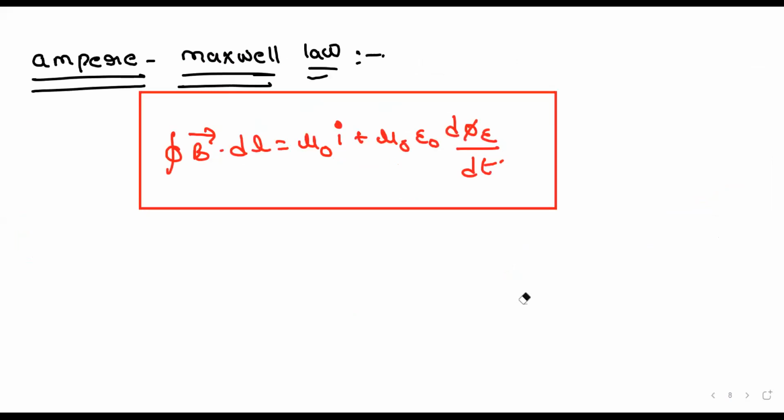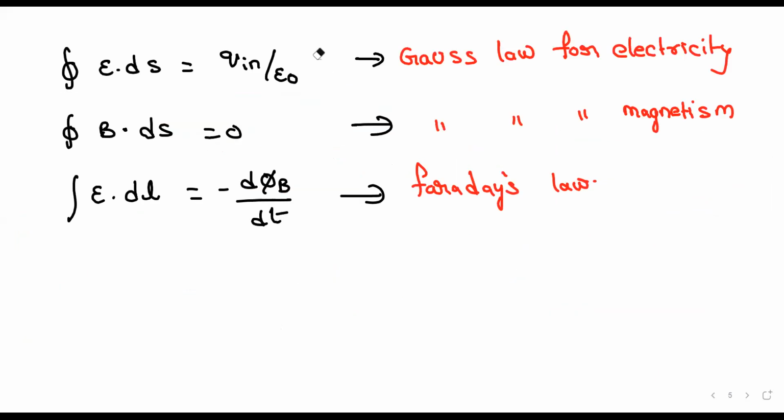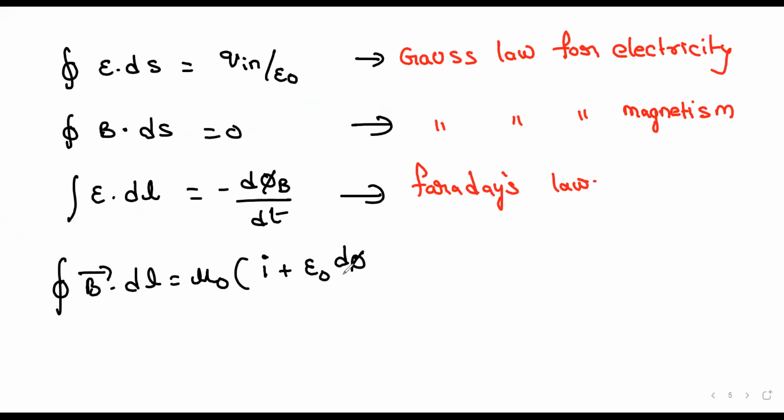Okay. So this is also part of Maxwell equations. What is that? Integral B dot dl is equal to mu naught I plus epsilon naught d phi e by dt.